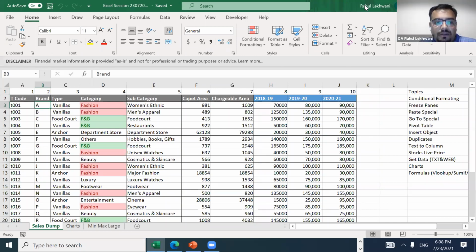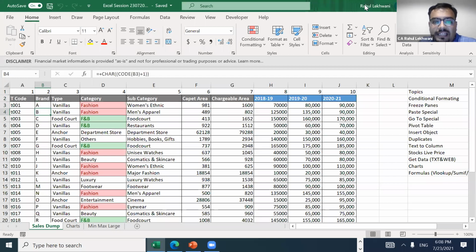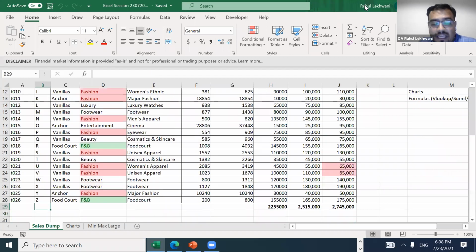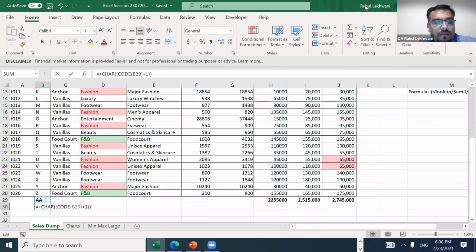I am saying that this formula is for ABC. I have not tried this, but because you are saying it, let's try and see if it works. No, it is actually giving you B. Okay, correct, so this is only for A to Z. There can be some other formula for it.